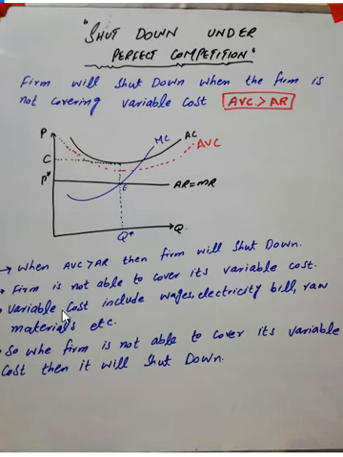What are the variable costs? Variable cost includes wages, electricity bill, and raw material prices. So basically a variable cost is a cost which changes with output, and the fixed cost is not changing with the output. So when a firm is not able to cover its variable cost, then it will shut down, or it is better for it to shut down.